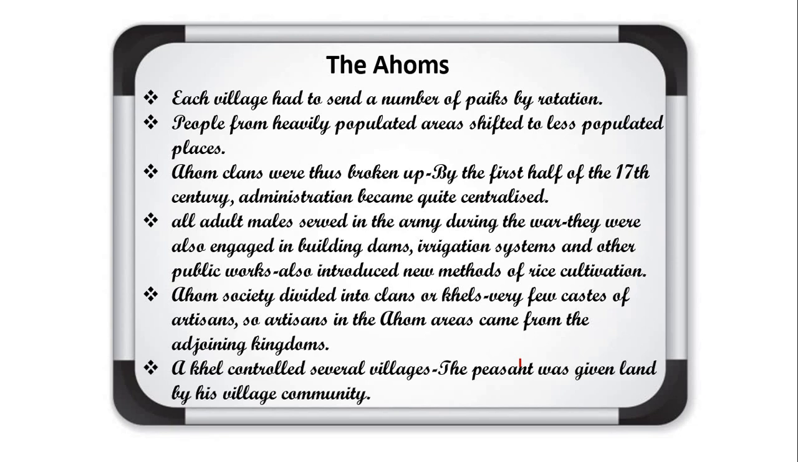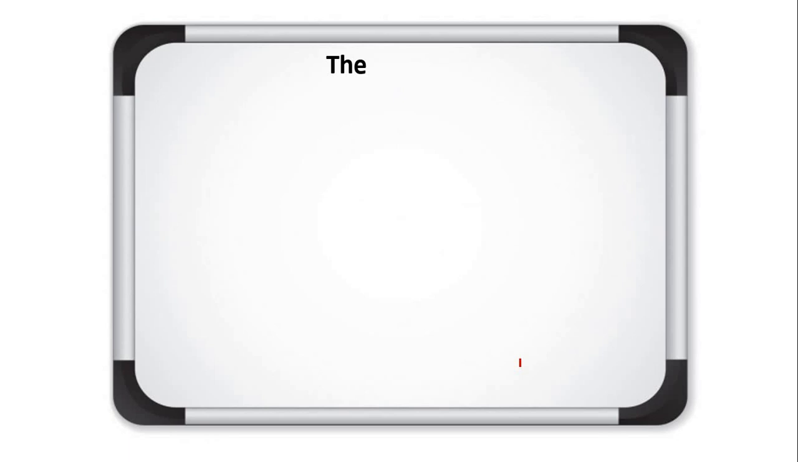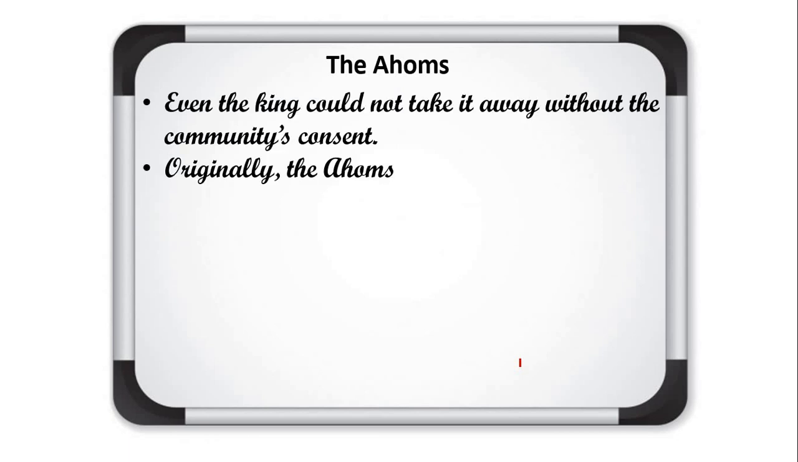A khel controlled several villages, and the peasant was given land by his village community. So there was a group of villages, village communities, in which several villages came under a khel. The main function of this community was to provide land to the farmers for cultivation. Once land was given to a person for cultivation, there was a very strong rule: without the permission of the community, even the king could not take this land from that farmer. That was a very strict rule and regulation.